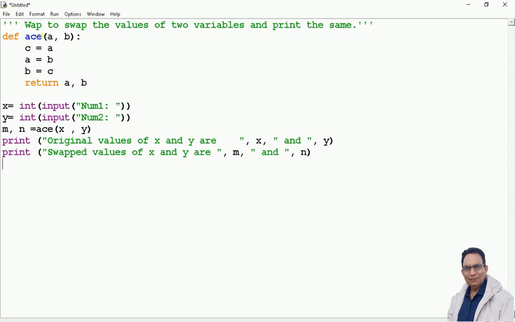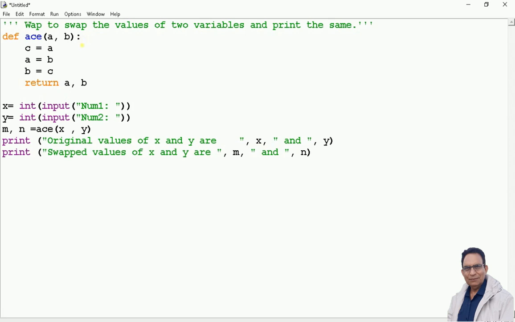Secondly, here is the definition of a function. The reserved word is def, and after def I have to write the name of the function, and this is a user defined function. I am writing ACE. You can write even your name or anything coming to your mind, but that should be an acceptable variable name. And then within parentheses I am writing a comma b. A comma b are two parameters which I am going to use. In the definition of a function, the parameters used are called dummy parameters, meaning these parameters we are going to replace when we use this function.